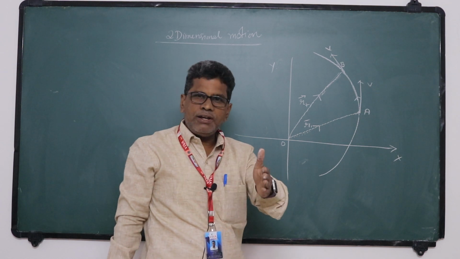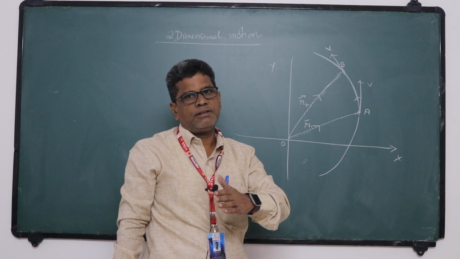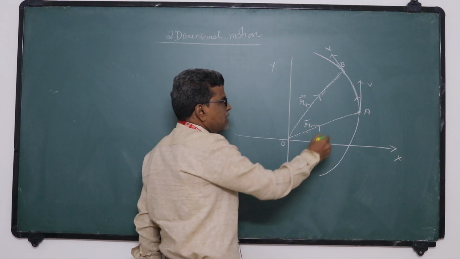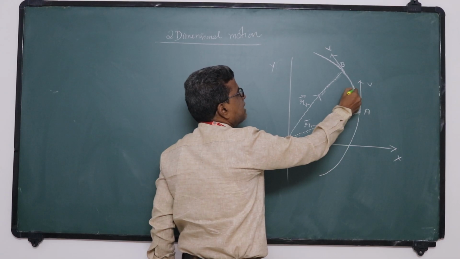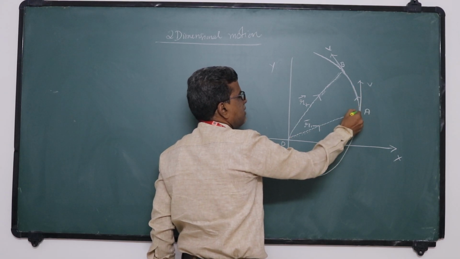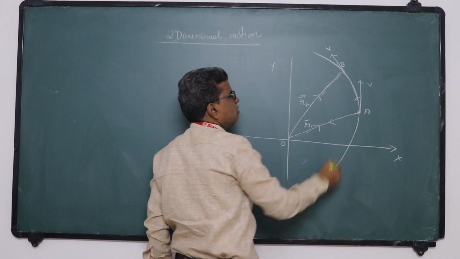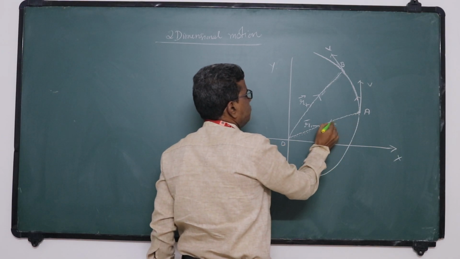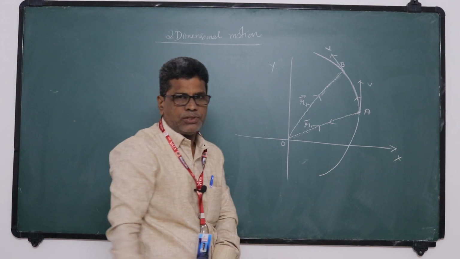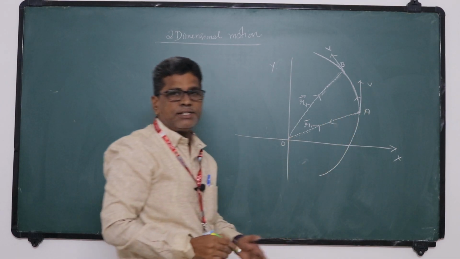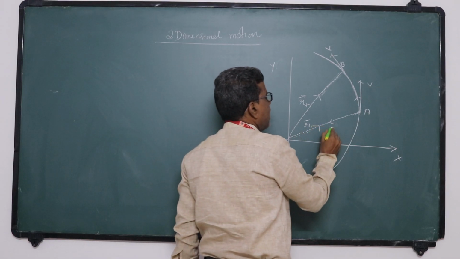So that change in velocity causes acceleration. That acceleration has a component that is towards the center. Suppose here the acceleration is towards the center. So acceleration is towards the center. That acceleration is called normal acceleration.